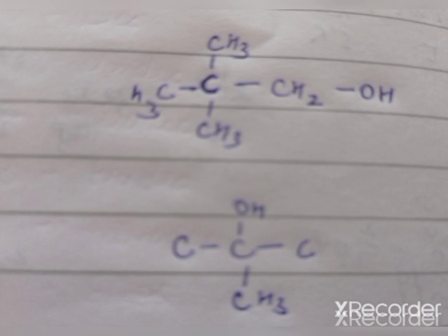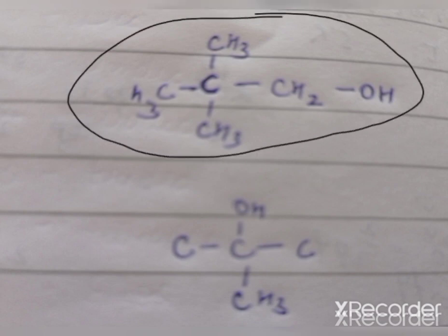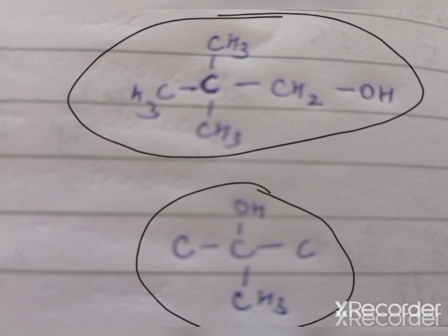As you can see here, this represents a neoalcohol group while this is a tertiary alcohol group. In the neoalcohol group, the alcohol group is not attached directly to the tertiary carbon but to the carbon next to it. While in a tertiary alcohol group, the alcohol group is attached to the tertiary carbon itself.